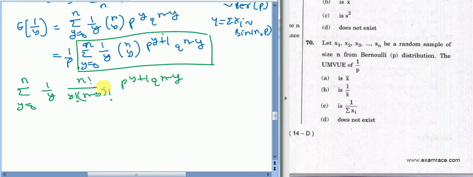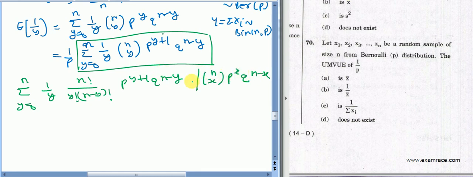Now for making this term equal to 1, let us use the definition of the actual binomial distribution. But here this is not equal to 1. Why? See, the probability mass function of the binomial distribution is written as nCx p raised to the power x, q raised to the power n minus x.